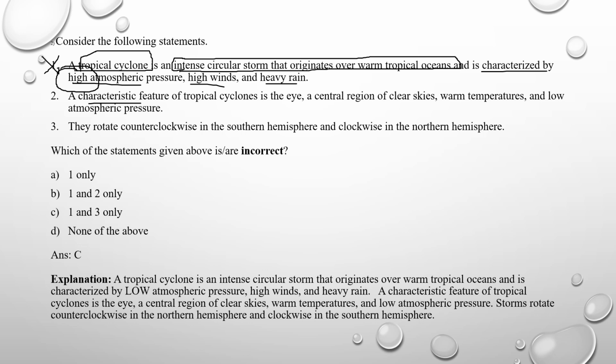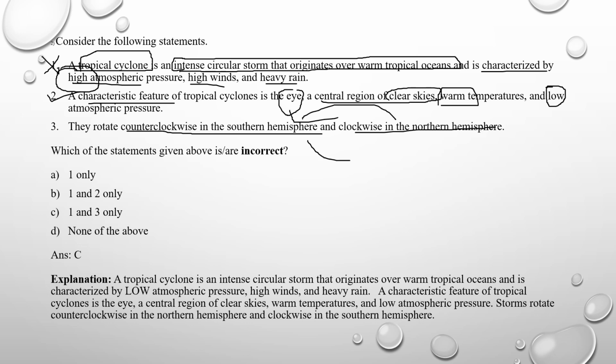The characteristic features of the tropical cyclone are the eye, a central region of clear skies, warm temperature and low pressure area. I have discussed these in the structure of the cyclone in the previous video, and it is correct. Coming to the third point, they rotate counterclockwise in the southern hemisphere and clockwise in the northern hemisphere. This is just the reverse. They rotate in an anticlockwise direction in the northern hemisphere and clockwise in the southern hemisphere.